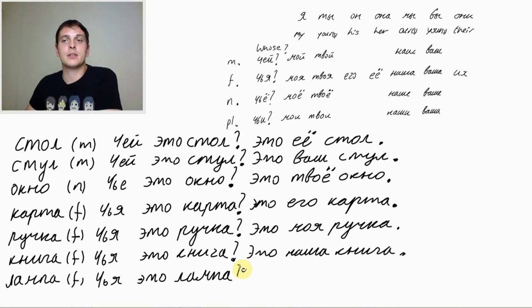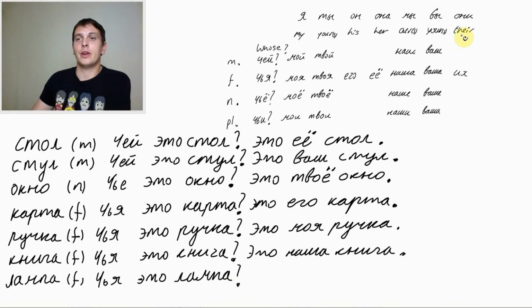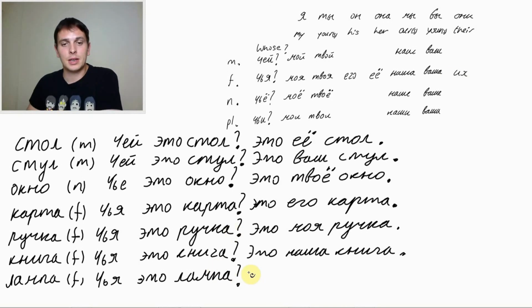And let's answer, this is theirs, the lamp. It belongs to them. There would be их. Это их лампа.